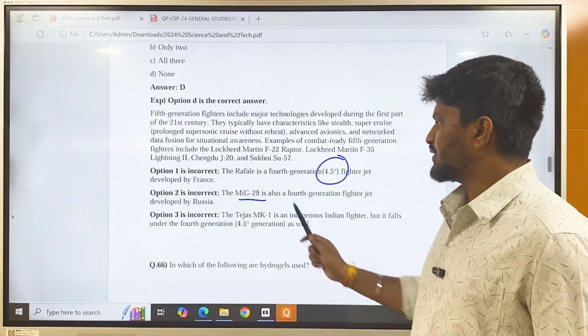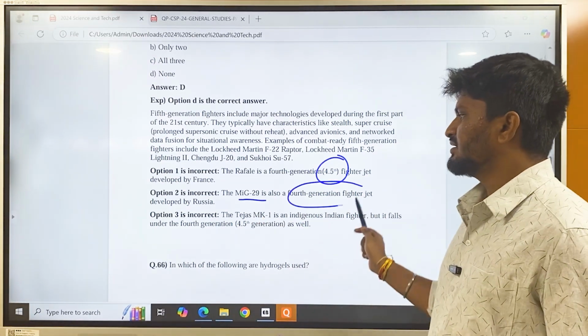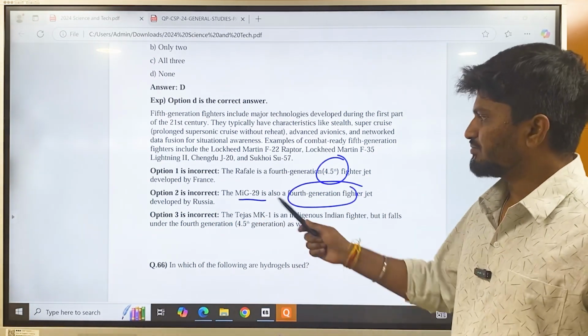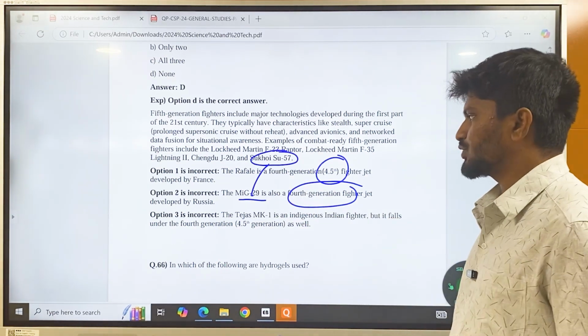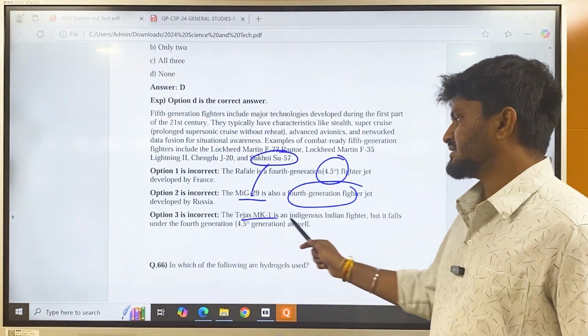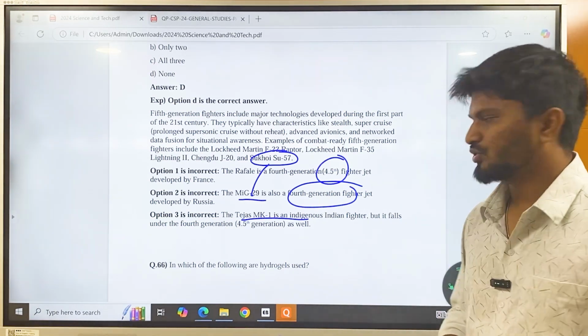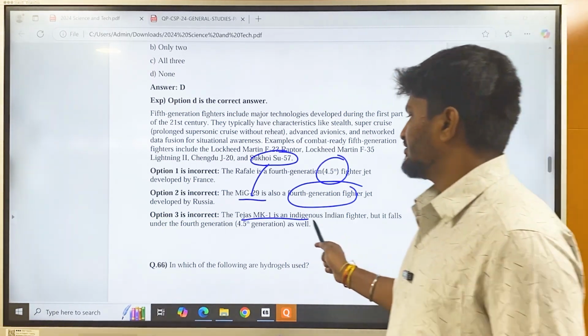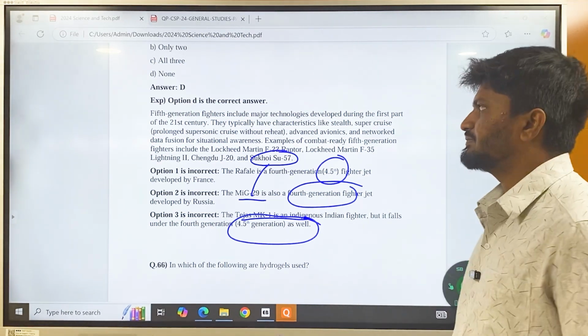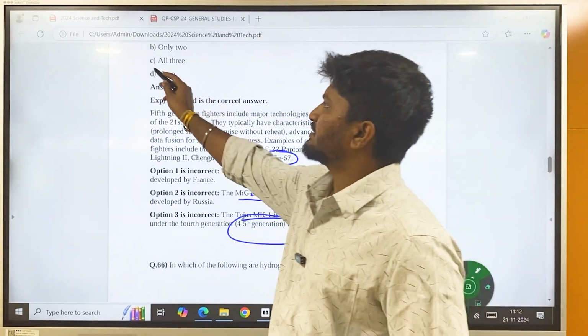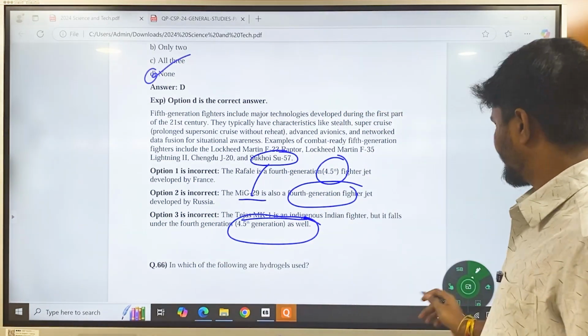Option 2, MiG-29, is a fourth generation fighter developed by Russia. After MiG-29, they developed Sukhoi. India has yet to procure Sukhoi. Option 3 is incorrect. Tejas Mk-1A is an indigenous Indian aircraft, but it falls under the 4.5 generation as well. So presently India doesn't have any fifth generation aircraft. The correct answer is none of the above.